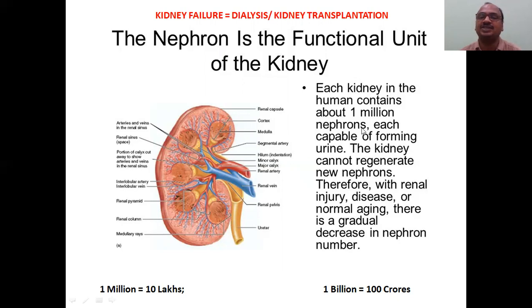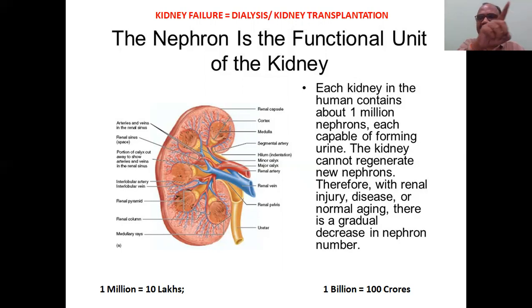Each kidney in the human contains about 1 million nephrons, each capable of forming urine. The kidney cannot regenerate nephrons. That's why once it fails, there is no regeneration; you have to transplant a kidney from the same blood group, from mother or father. Underline the point: with renal injury, disease or normal aging, there is a gradual decrease in the nephron number. That's why kidneys are more important than salary. Keep that in your mind.